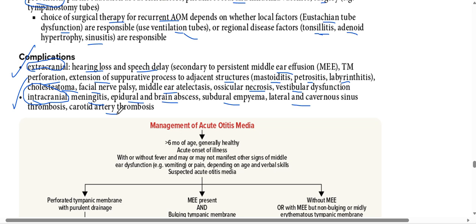Now, the intracranial complications include infections like meningitis, abscess formation, empyema, localized collection of pus, okay, and the cavernous sinus thrombosis or the carotid artery thrombosis.